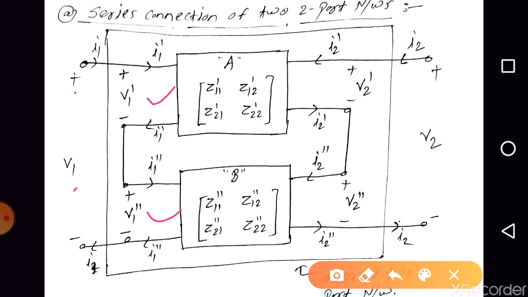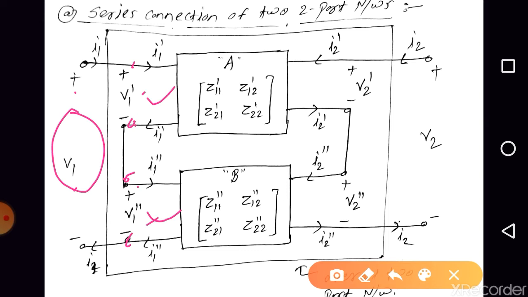The potential difference between these two points is V1 dash. This point is connected here, so whatever the potential here, the same potential will appear here. The potential difference between these two points is V1 double dash. So we can say that V1 is equal to V1 dash plus V1 double dash.